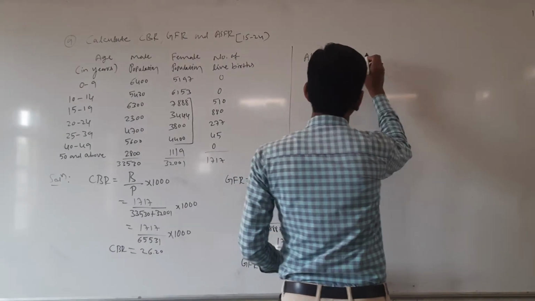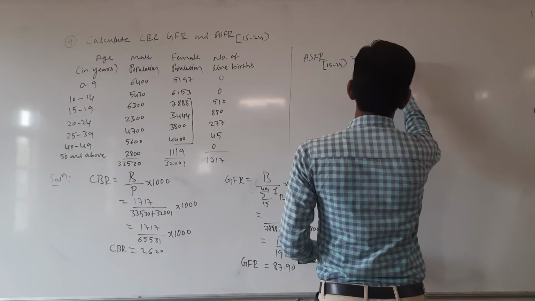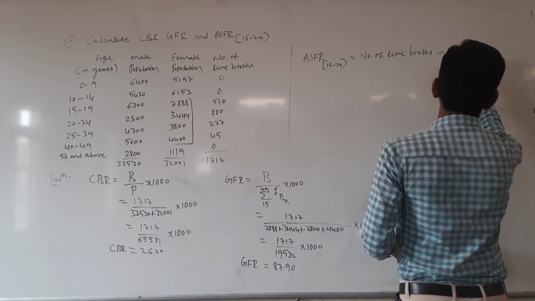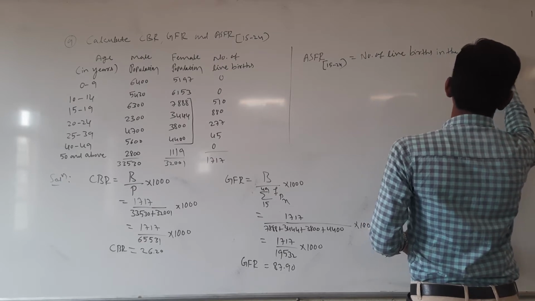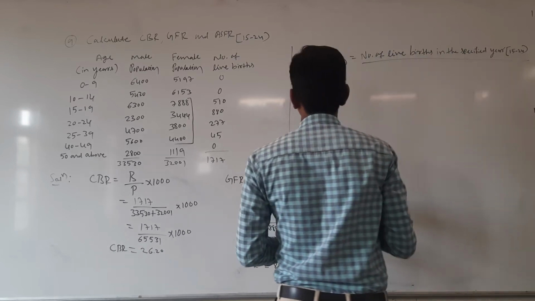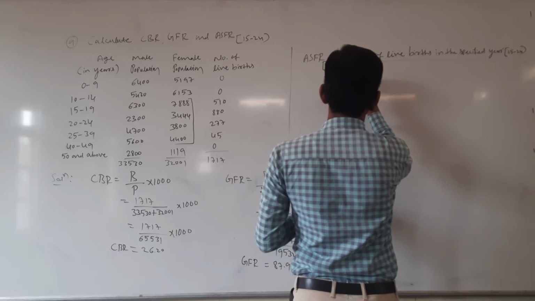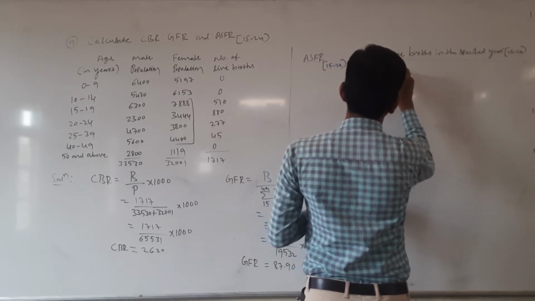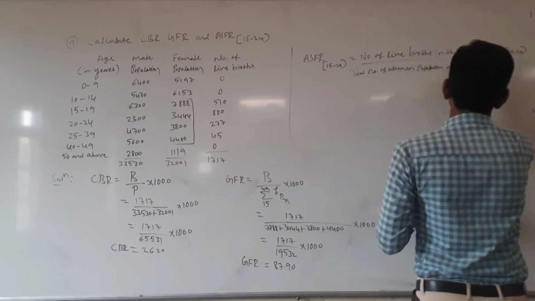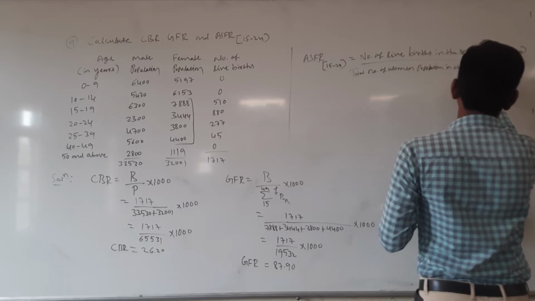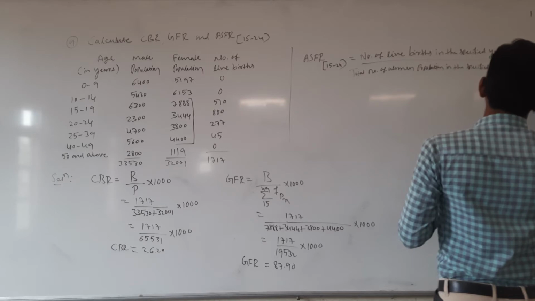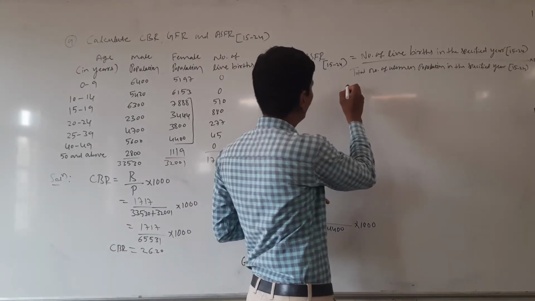Here apply the formula: ASFR equal to the number of live births in the specified year, that is 15 to 24, divided by total number of women population in the specified age group, that is age group 15 to 24, into 1000. Here we have to substitute the values.